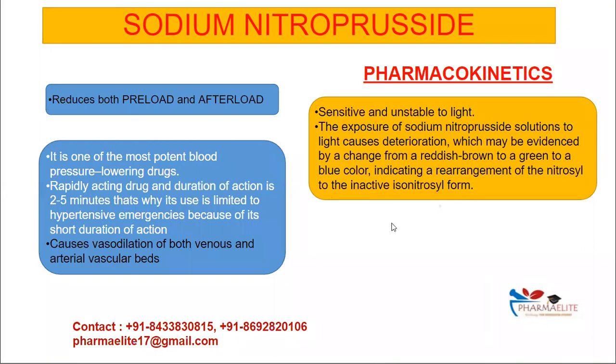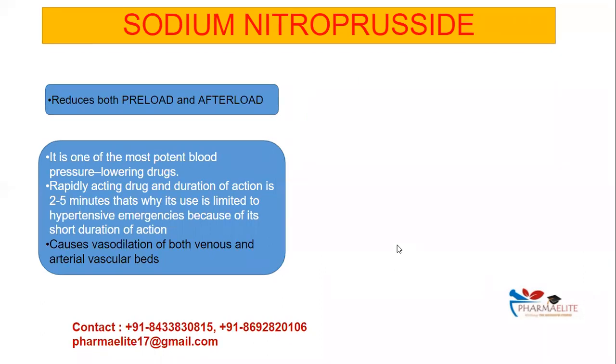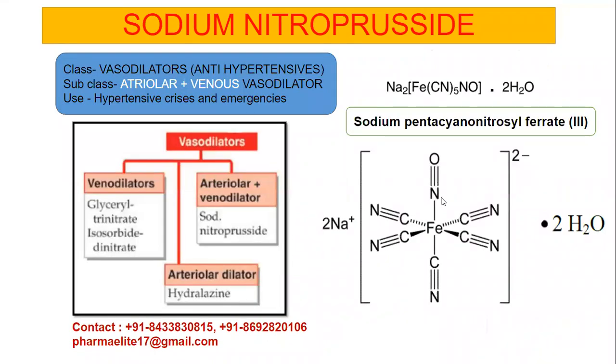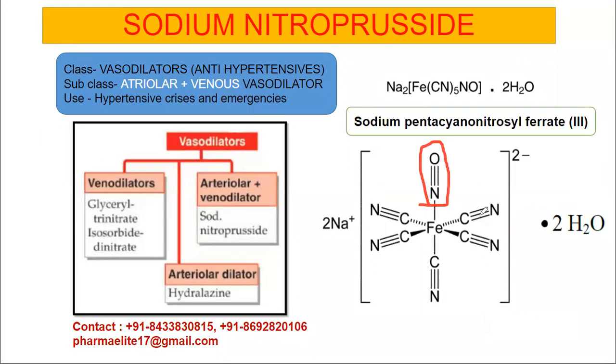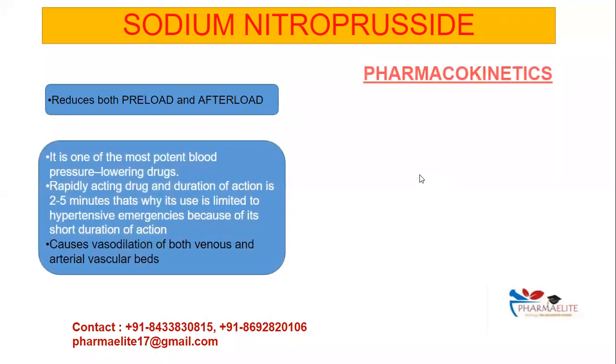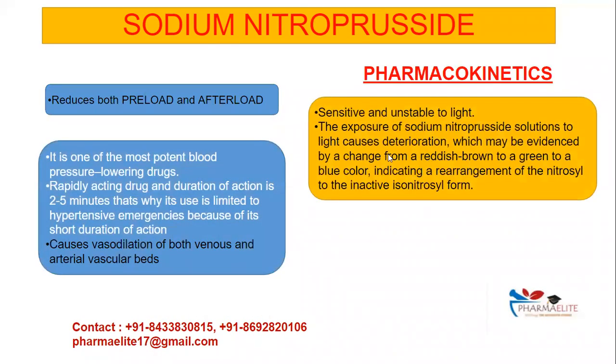isonitrile form. So as you can see here, this is the nitrosyl group, this N double bond O. In the presence of light, this nitrosyl group gets converted into isonitrosyl group, which is N triple bond C. And this leads to deterioration of sodium nitroprusside. So in the presence of light, sodium nitroprusside undergoes rearrangement of the nitrosyl group to form the inactive isonitrosyl group.